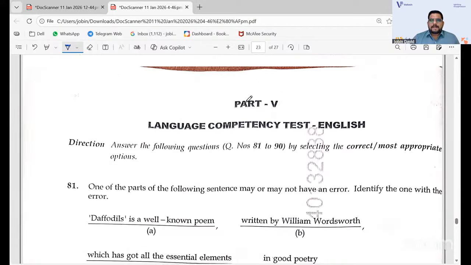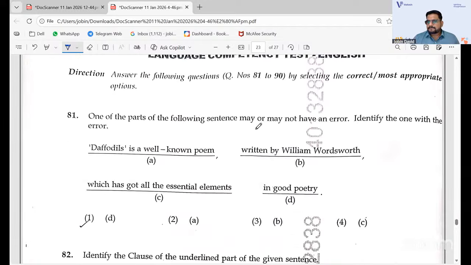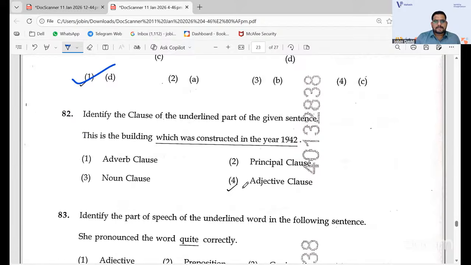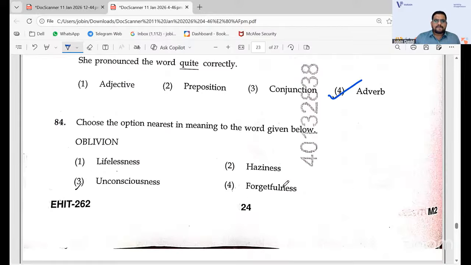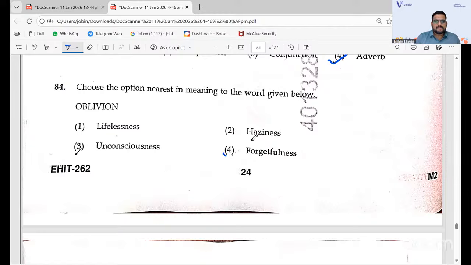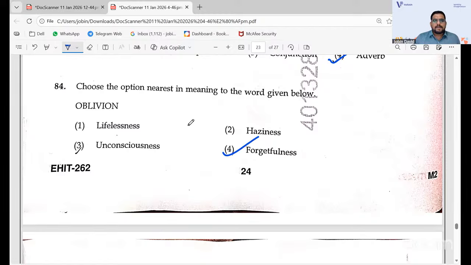And coming to the Hindi part, English part that you have. Language part, I think it was easy for the TGT part also. So for the next one, this is I think 81. 1 is the answer. Yeah, correct. And you have 82, 4 as the answer. Adjective clause, correct. 83, 4, it is adverb. Quiet is adverb. 84 is 4. Oblivion is forgetfulness.